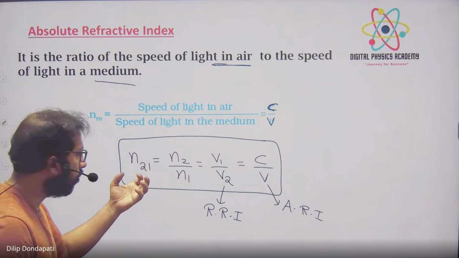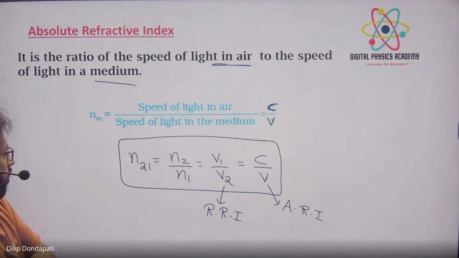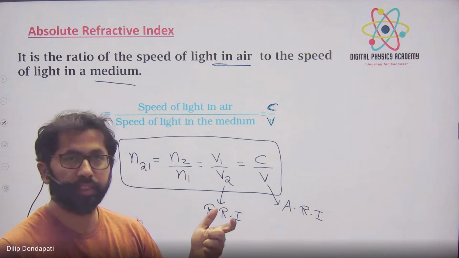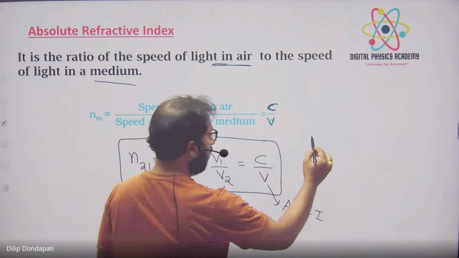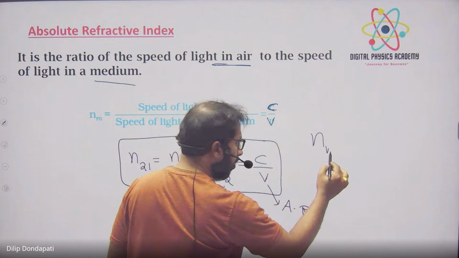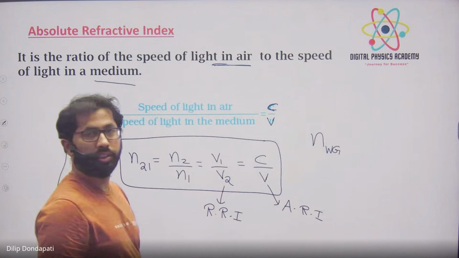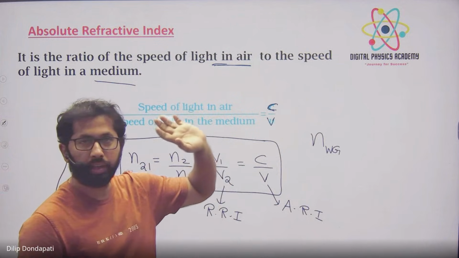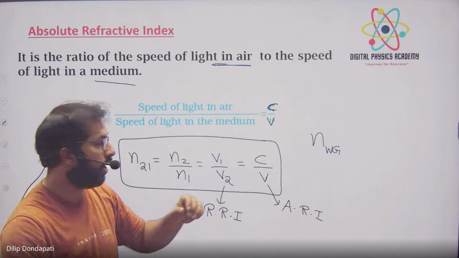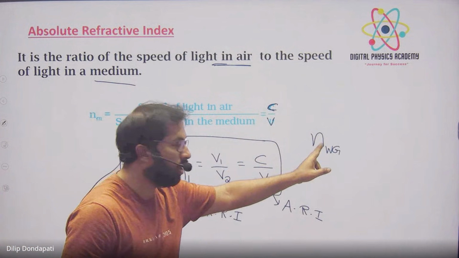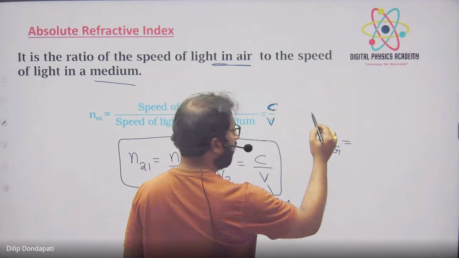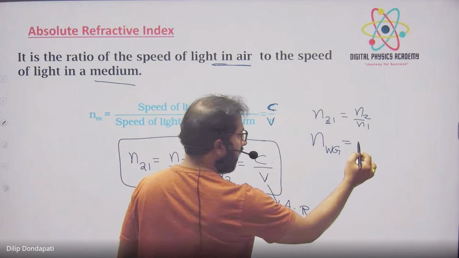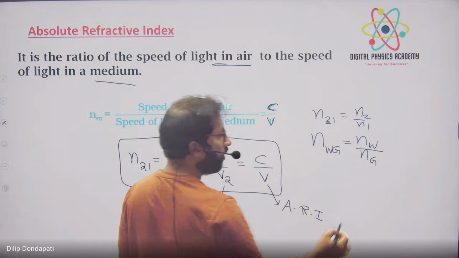While doing numericals, you should understand how to write it. Look, suppose I ask how to represent the refractive index of water with respect to glass, tell me. Refractive index of water means first write W, with respect to glass is nWG, you have to learn this representation. Okay, he can ask, suppose he will give the refractive index of water separately and the refractive index of glass separately. He will tell you to find the refractive index of water with respect to glass, meaning write W in terms of G. That is equal to, what will the formula be? n21 formula is n2, the first one, by the second one, right? Here it will be nW by nG. You will have to learn this representation.